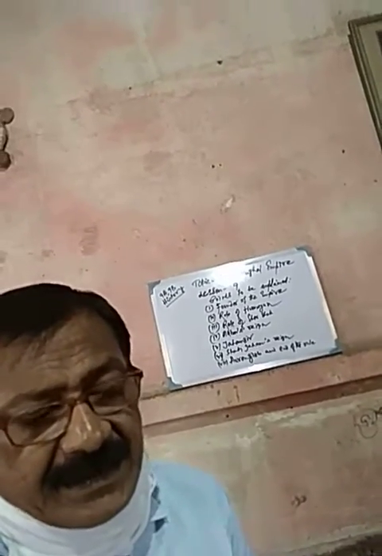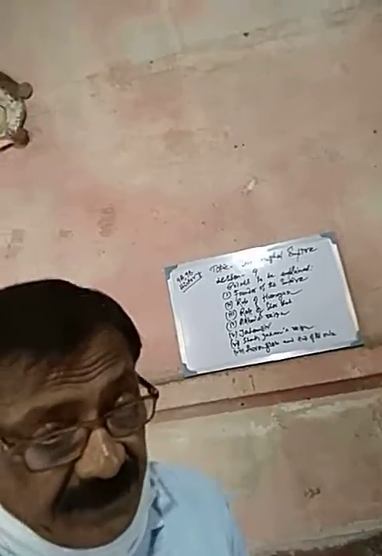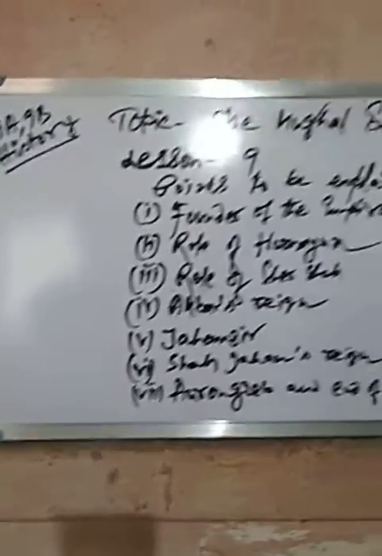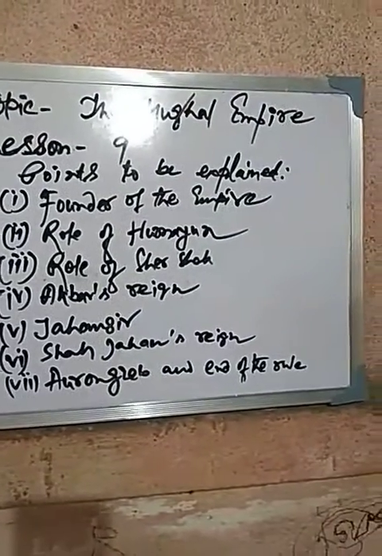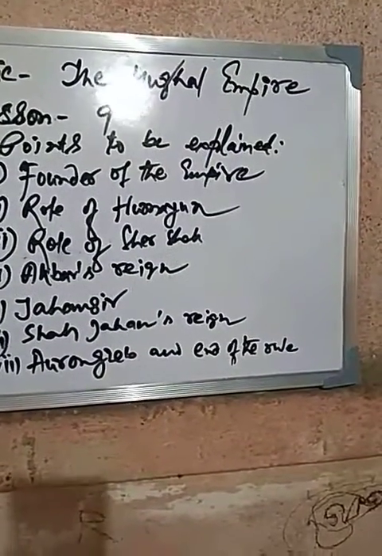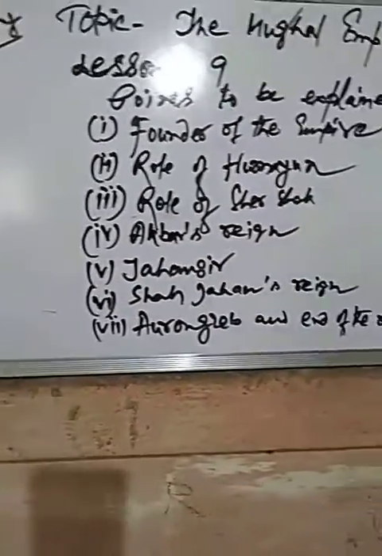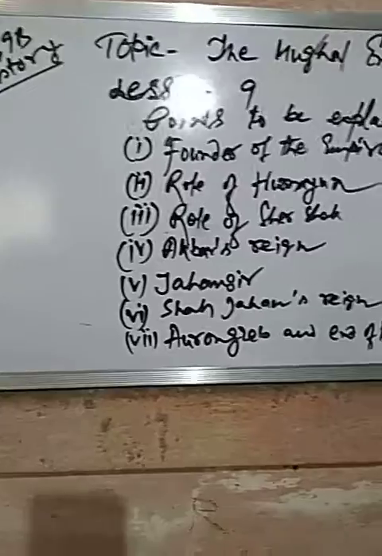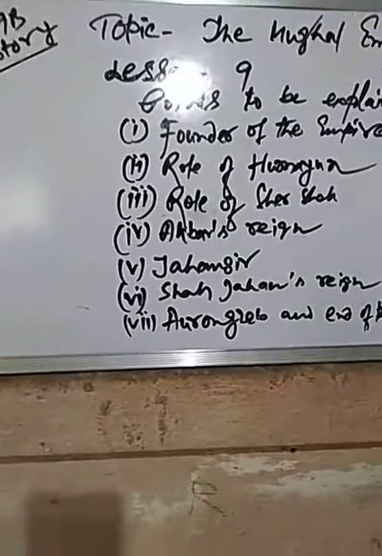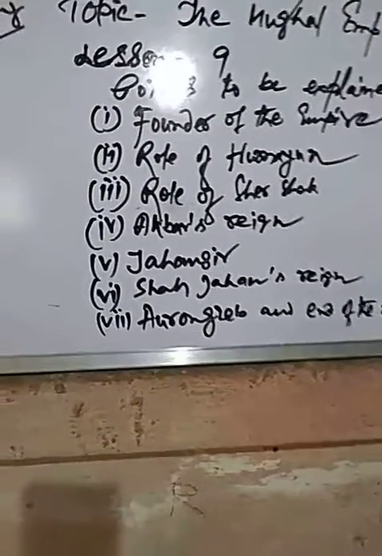I would like to highlight certain points of this lesson. Points mentioned on the board. First point, founder of the empire. Second, role of Humayun. Third, role of Sher Shah. Fourth, Akbar's reign. Fifth, Jahangir. Sixth, Shah Jahan's reign. Seventh, Aurangzeb and end of the rule.